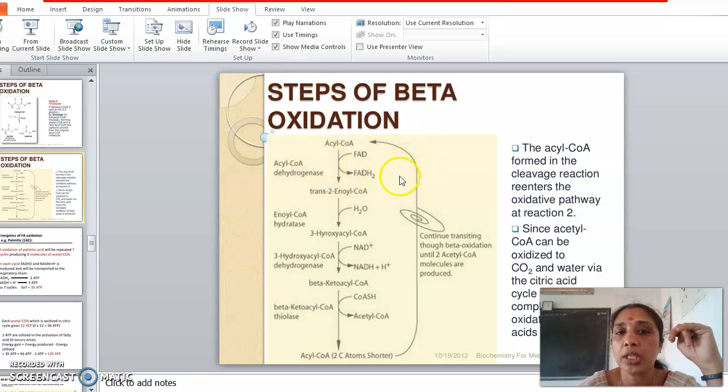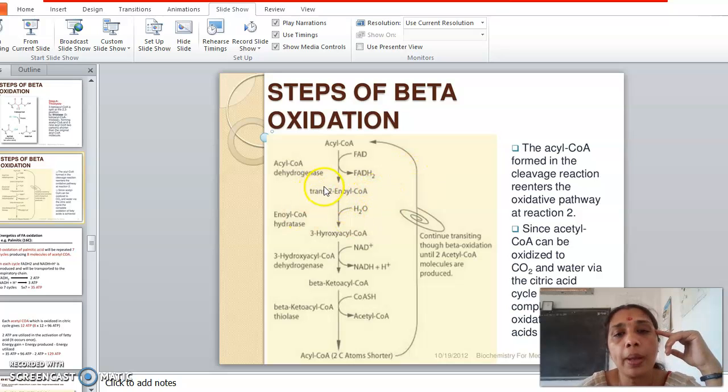It starts with the oxidation by acyl-CoA dehydrogenase with FAD, so that a double bond was introduced with the release of FADH2, right? So that trans-2-enoyl CoA is formed. In the case of, suppose, a C16 fatty acid, palmitic acid, it is first subjected to acyl-CoA dehydrogenase enzyme, so that trans-2-palmitoyl CoA is synthesized.